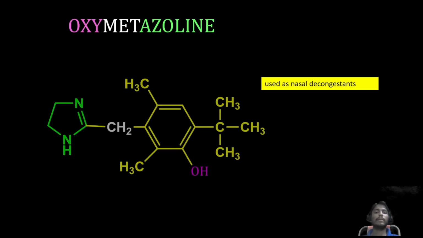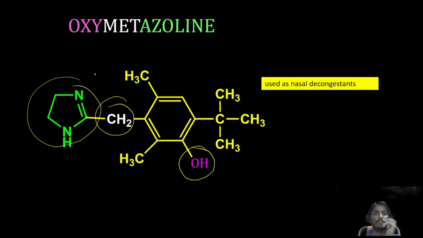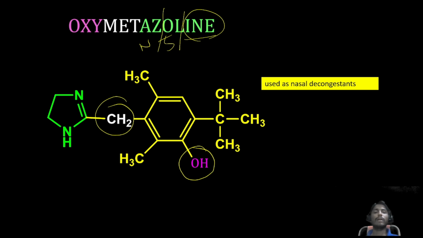Next, oxymetazoline. So this is the structure of oxymetazoline. Oxy nothing but it contains hydroxy. Okay, it contains methyl group along with azoline. Aza nothing but nitrogen. Ol nothing but 5-membered. Ine nothing but one double bond less, means only one double bond will be there. Normally two double bonds are there, one can be replaced, hence azoline.